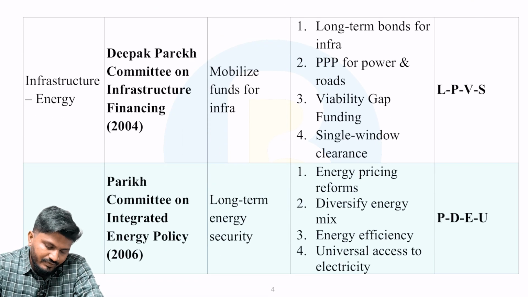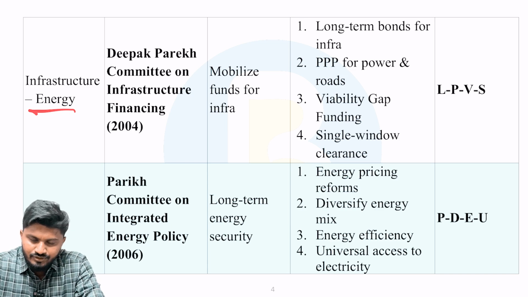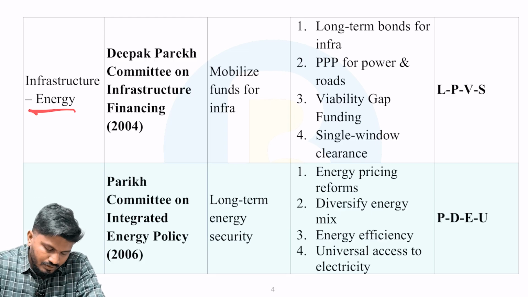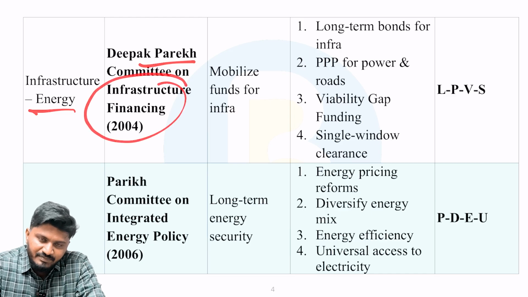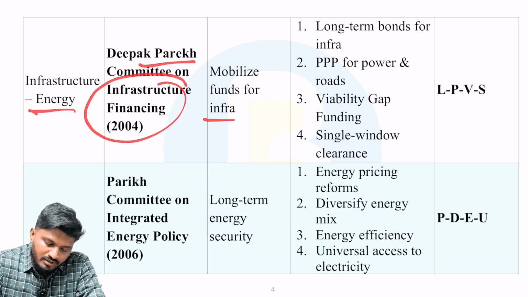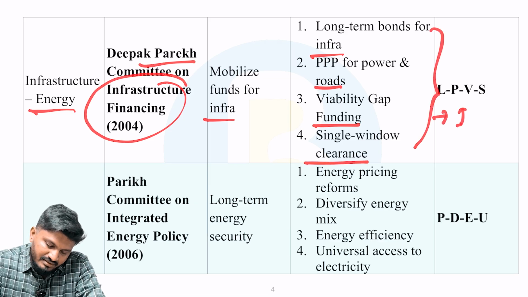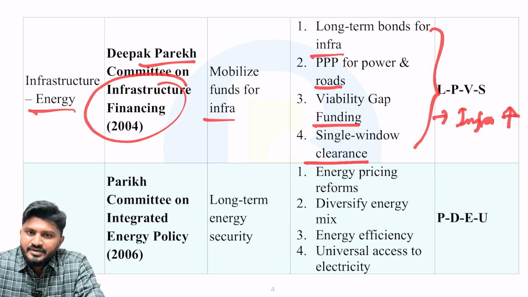Okay, next, with respect to infrastructure and energy, a very important committee. Though the committee gave its report in 2004, the recommendations are still relevant. So the Deepak Parekh Committee on Infrastructure Financing, very important. The aim is to mobilize funds for infrastructure: long-term bonds for infra, PPP, public-private partnership for power and roads, viability gap funding for private industries, and single window clearance, so that infrastructure can be streamlined and improved.